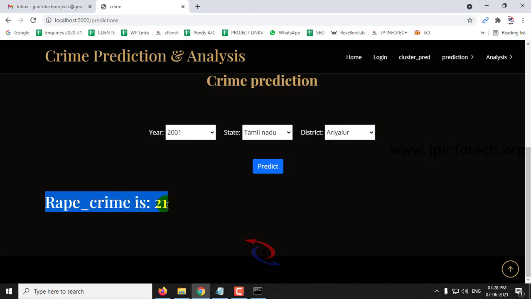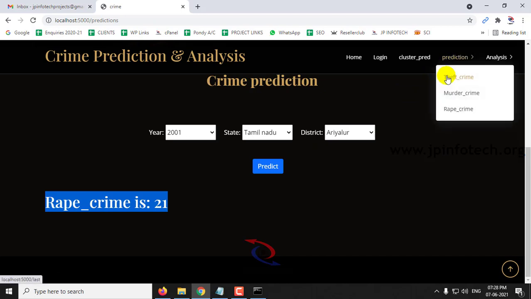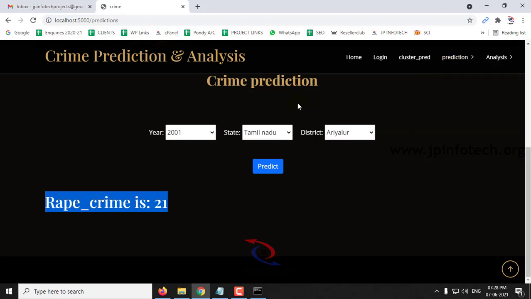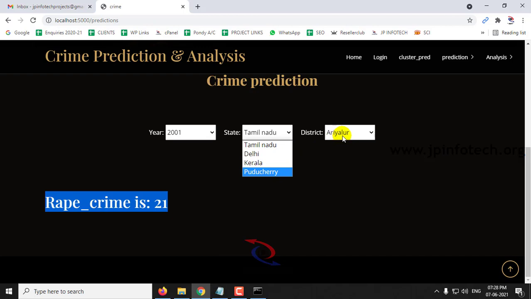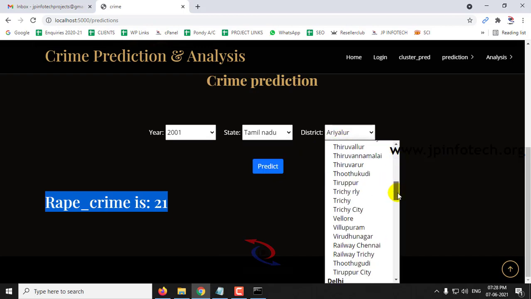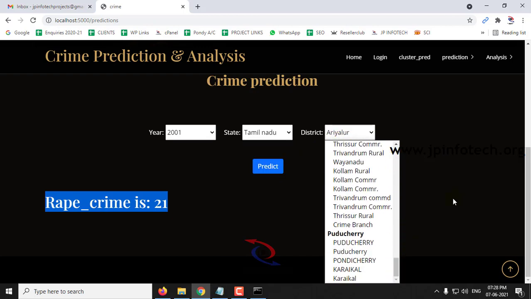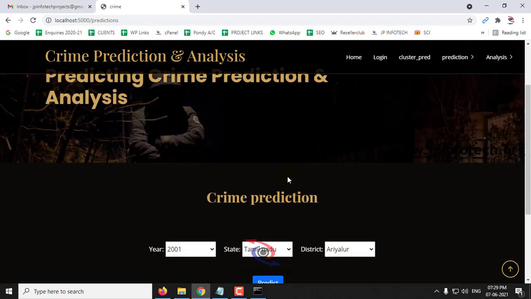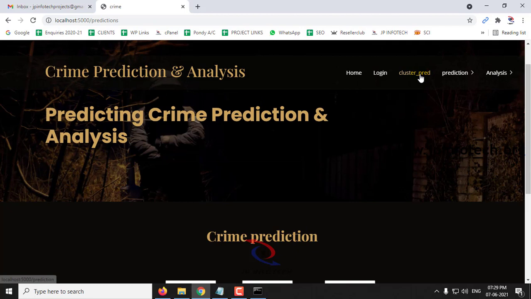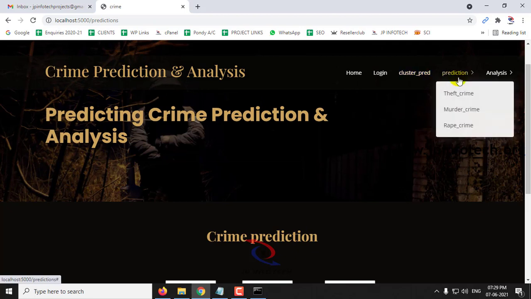So right now we have seen the future prediction for the theft crime, murder crime and rape crime. In that scenario you can check with the past dataset records and also future ones with the different states and districts available. For the sample I have shown you a few cases, you can also check with other cases. Till now we have seen the k-means clustering and prediction, future prediction.